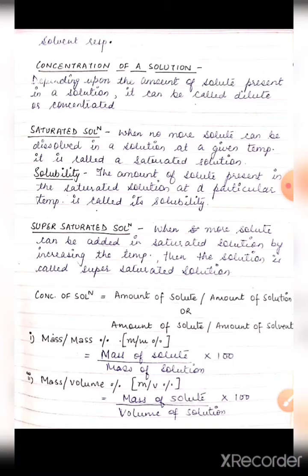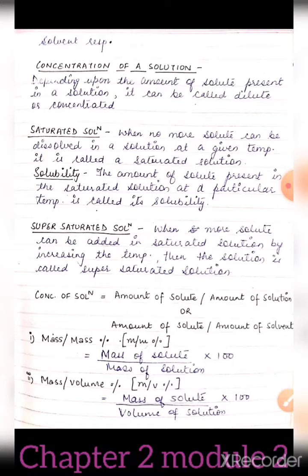Here you can see the concentration of a solution. Depending upon the amount of solute present in a solution, it can be called dilute or concentrated. All of you are aware of dilute acids and concentrated acids or bases. It is mentioned on the chemical bottles also sometimes in our chemistry lab. So what is the meaning of dilute or concentrated?